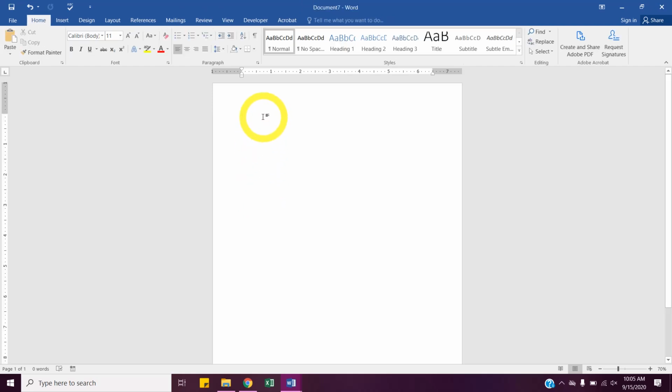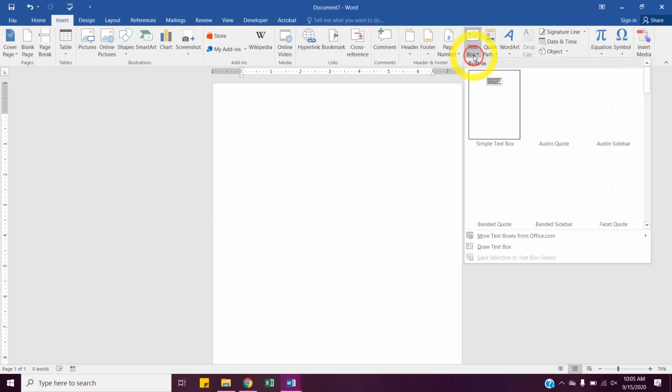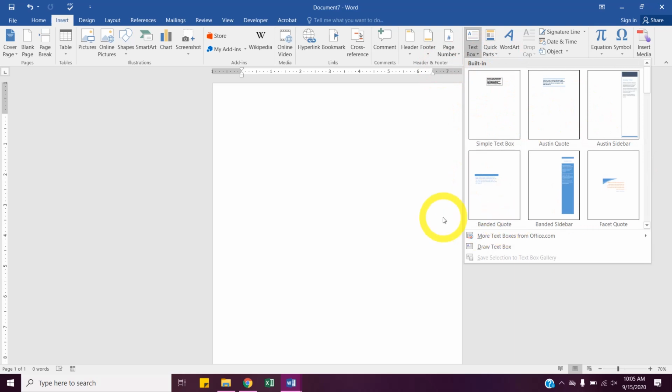We've done this before. How do I insert a text box? So insert tab, then what group? Text group. You have text box here. They have the pre-made ones, or we could draw. We've done that.